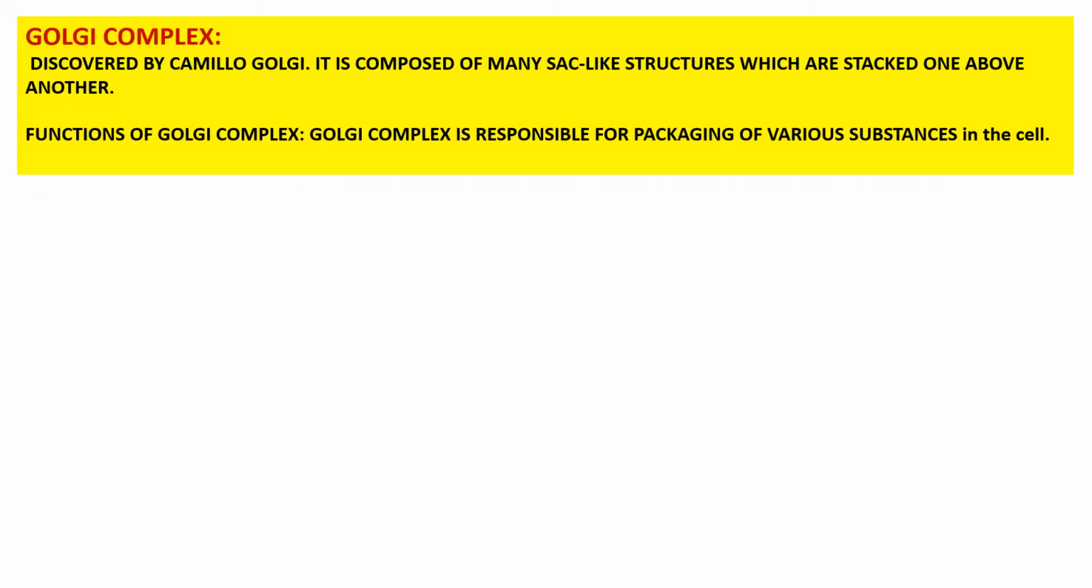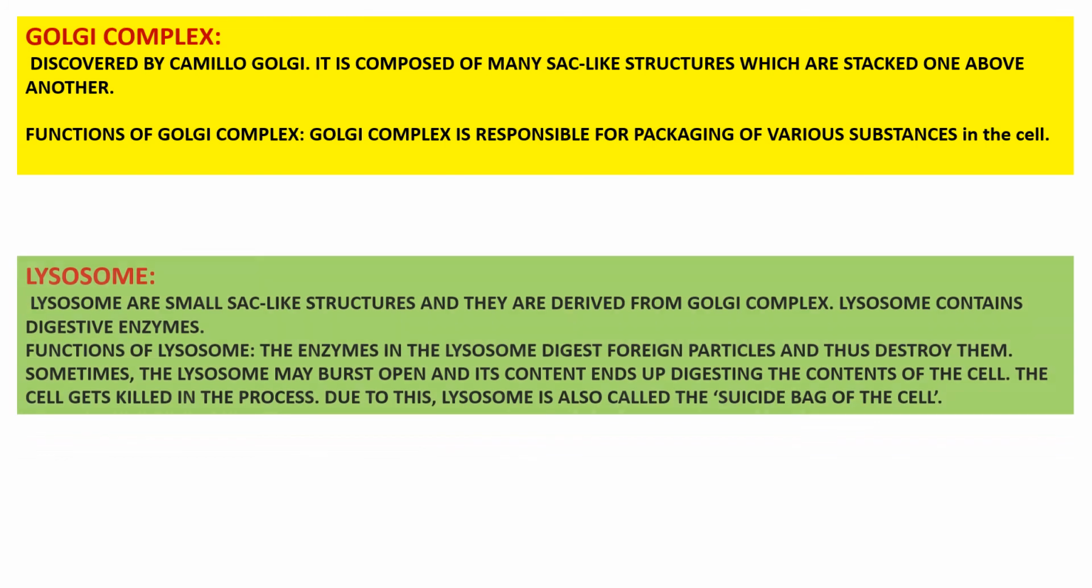Another important cell organelle is the Golgi complex, discovered by Camillo Golgi. It is a sac-like structure with sacs stacked one above another. The function of the Golgi complex is that it is responsible for packaging of various substances in the cell.